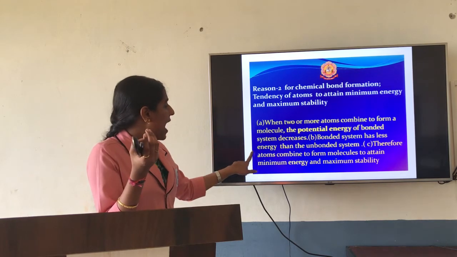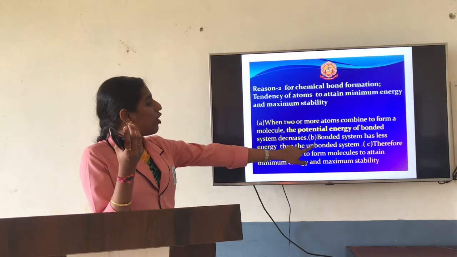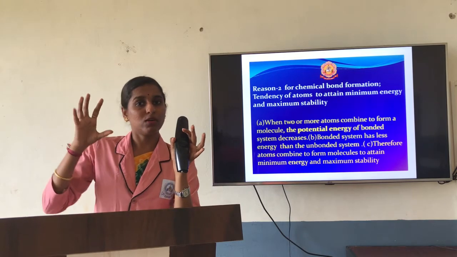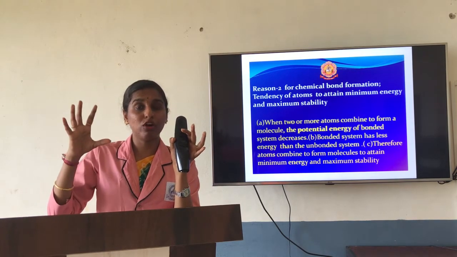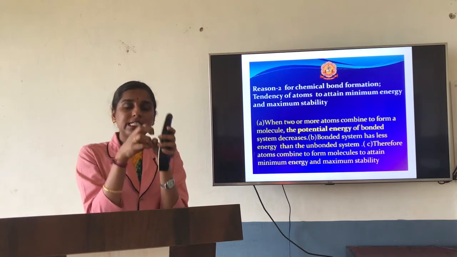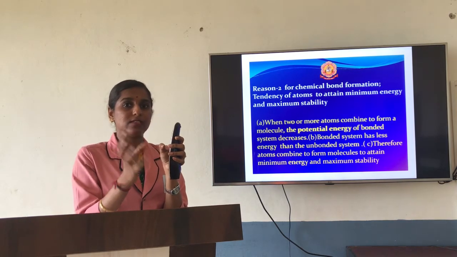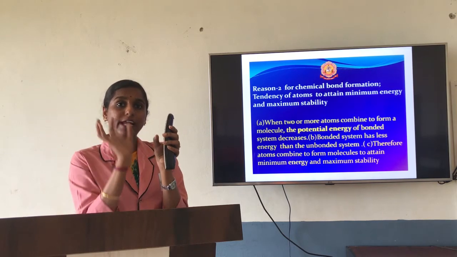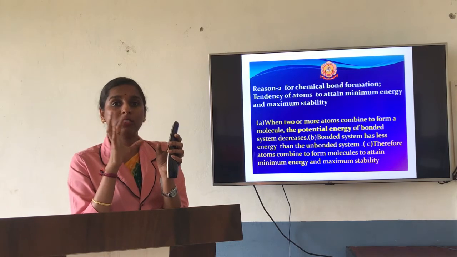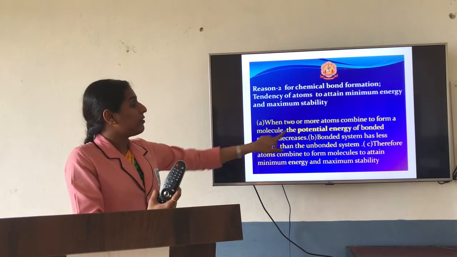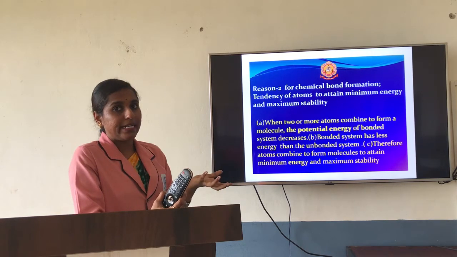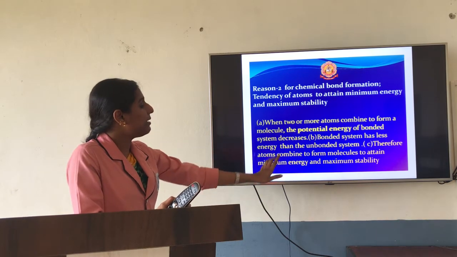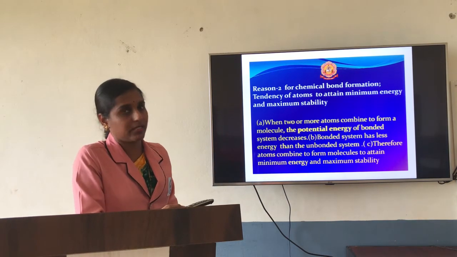So the bonded system has less energy than the unbonded system. As I have told, first the atoms were unbonded, so they had more energy as well as less stability. As they combined, they show more stability. The molecule should have more stability, only then can we say that the molecule is very stable. So the bonded system gets more stability than the unbonded system. Therefore, atoms combine to form molecules to attain minimum energy as well as maximum stability.